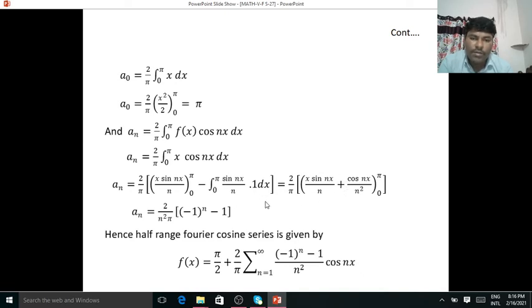So after simplification we have an is equal to 2 by n square pi into minus 1 raised to n minus 1. The final Fourier half-range cosine series is pi by 2 plus 2 by pi summation n is equal to 1 to infinity minus 1 raised to n minus 1 by n square into cos nx.